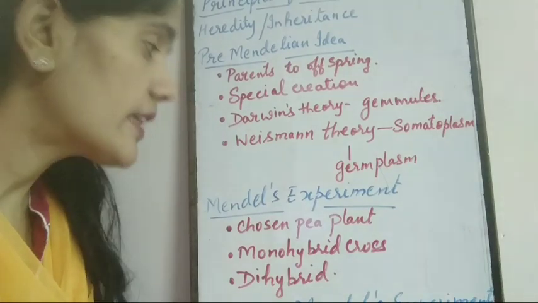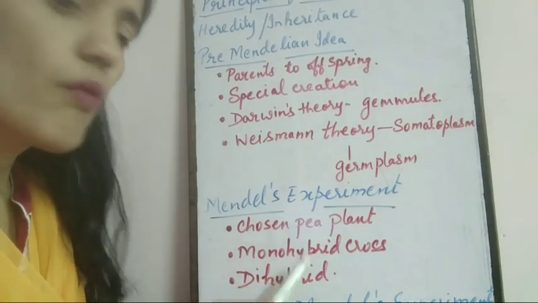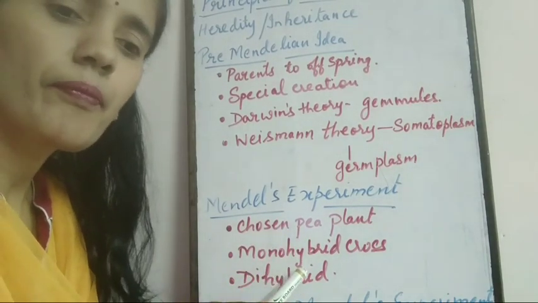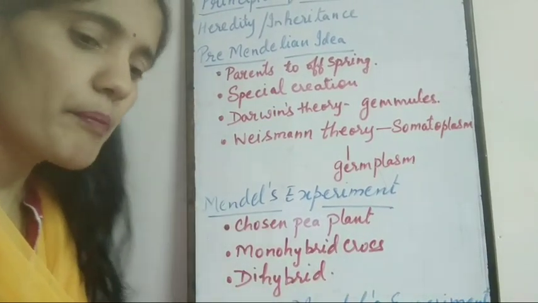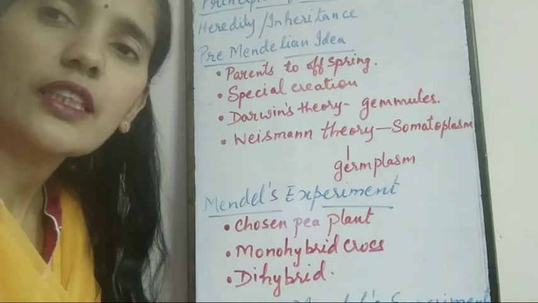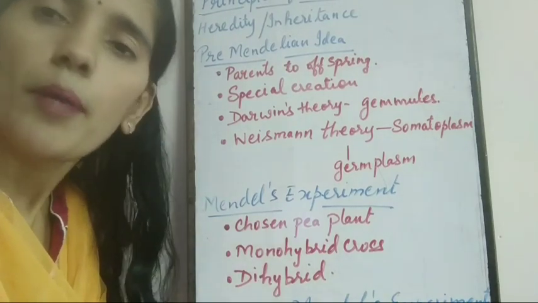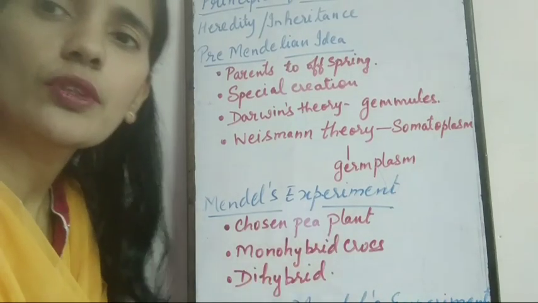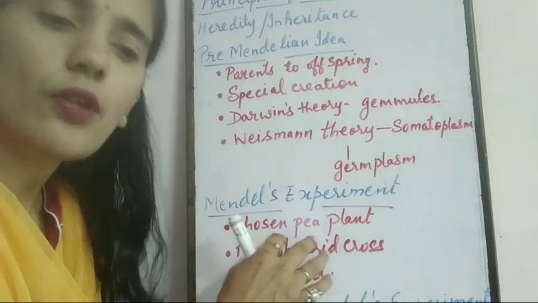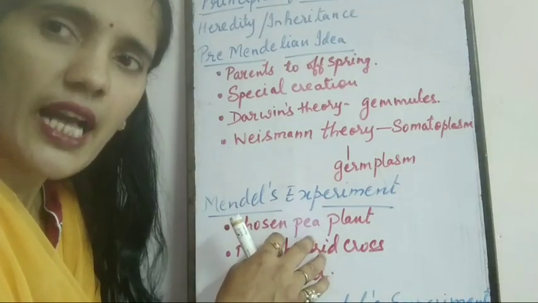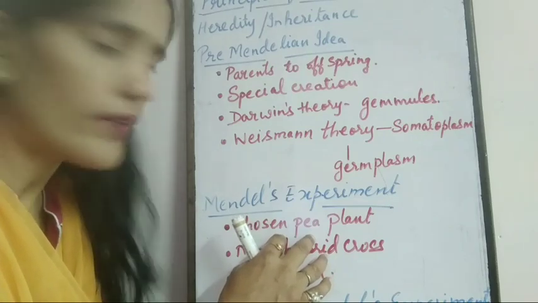He conducted all his experiments by choosing the pea plant. Why did he choose the pea plant? Simple thing. He took the pea plant because pea plants are easy to grow. That's why he chose the pea plant. Second, we can easily crossbreed it artificially. This was also a reason.